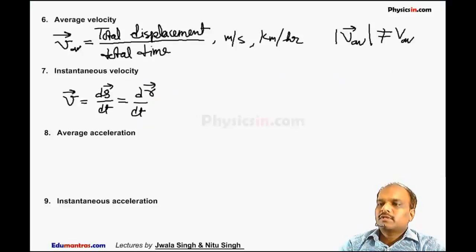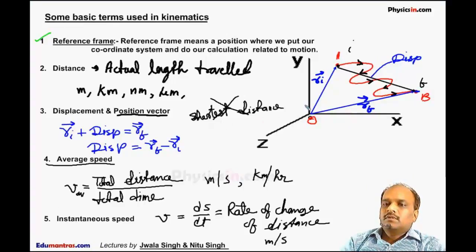Suppose this particle is moving like this. The instantaneous position vector means a vector which starts from origin and ends at the instantaneous position of the particle. At an instant, it is here, so this is called the instantaneous position vector.